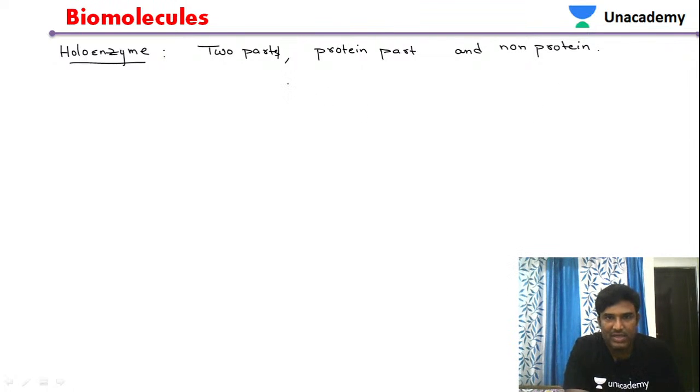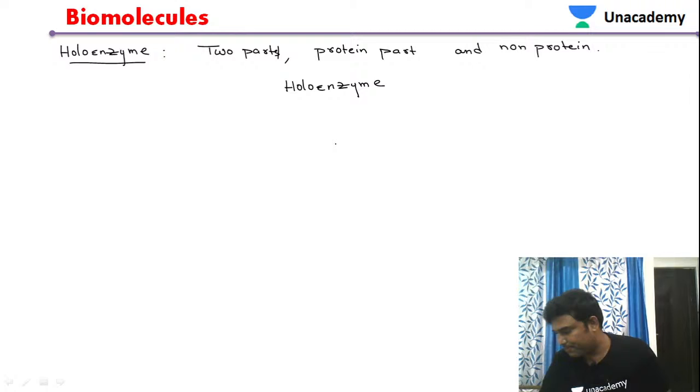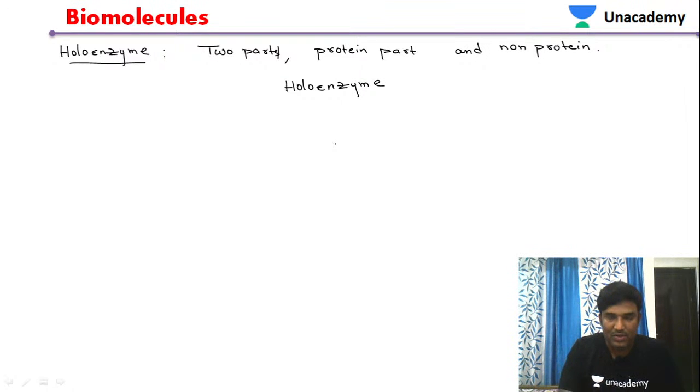Let us see in detail about this holoenzyme, this is the most important thing. Good evening students, welcome to the Unacademy EAMCET YouTube channel. We are discussing the topic of enzymes in today's class. This holoenzyme is composed of two components, so let us see what the two components of a holoenzyme are.